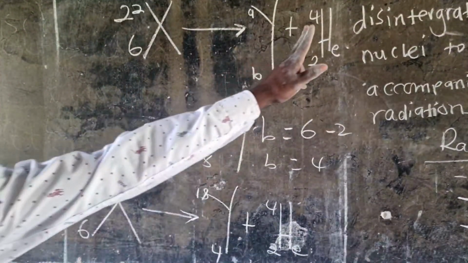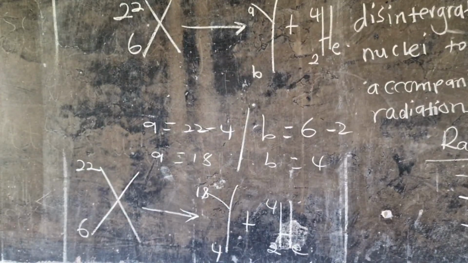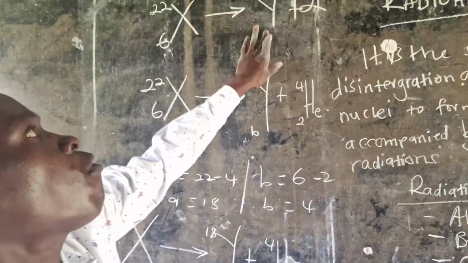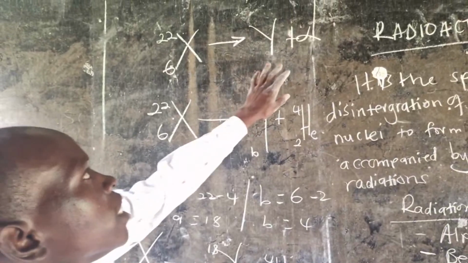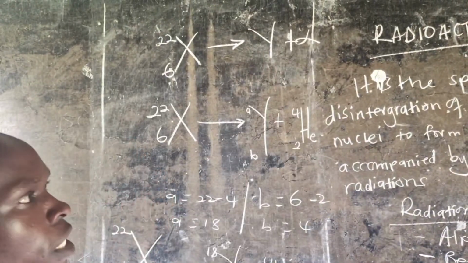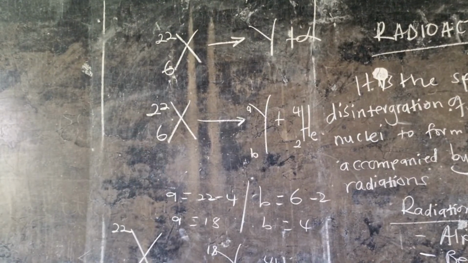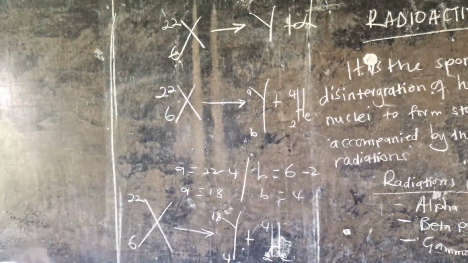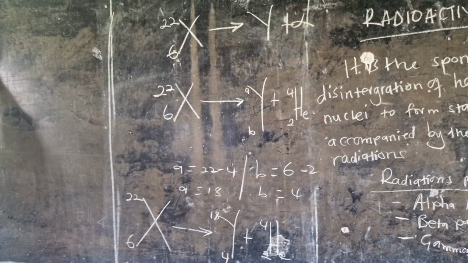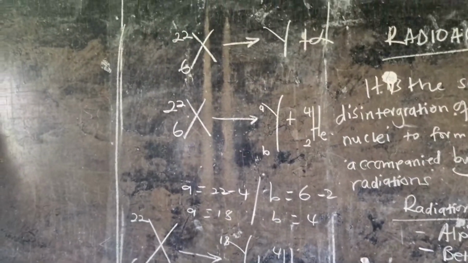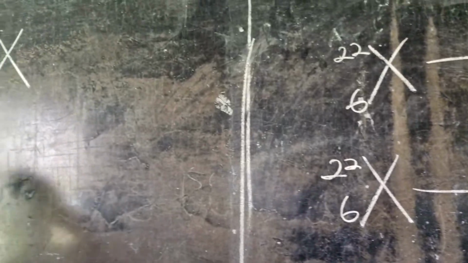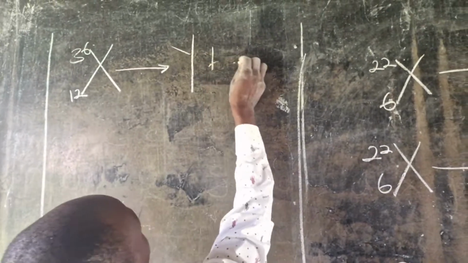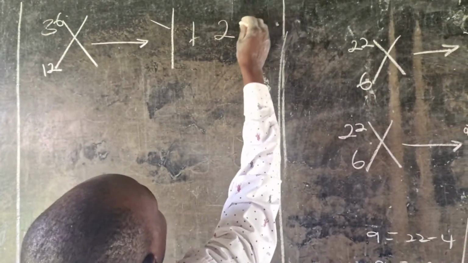However, you should not be confused. Cases in point, like a nuclide X undergoes decay to form a new nuclide Y, and it emits 3 alpha particles. Actually, let us have that as our example. If it emits more than 1 alpha particle, what are we supposed to do? Supposing I have a nuclide X of atomic number 12 and mass number 36. Now it emits 2 alpha particles to become Y. So it is now Y plus 2 alpha particles, like that.